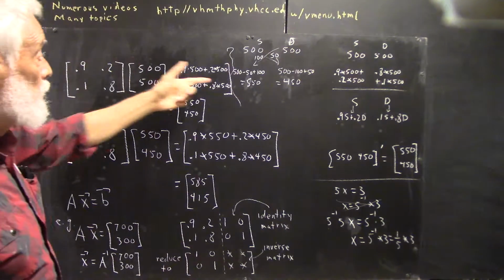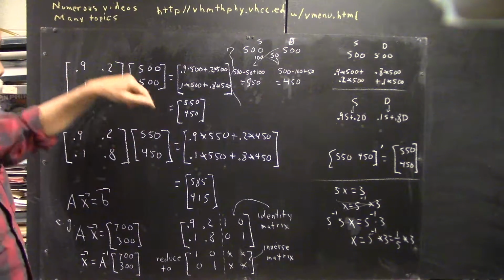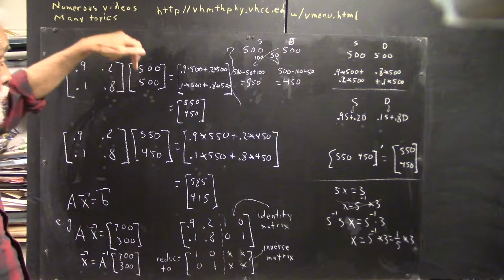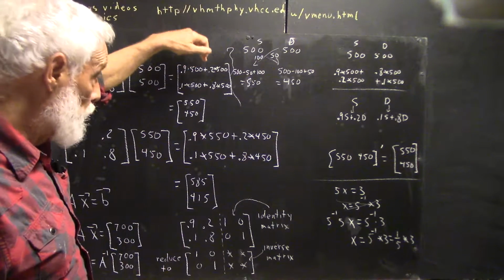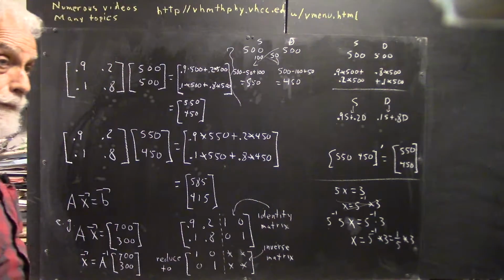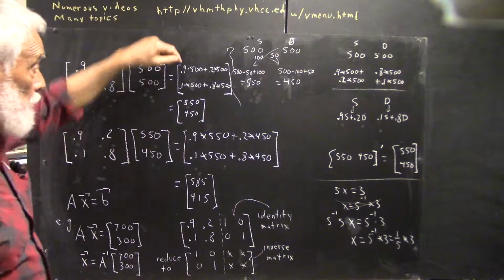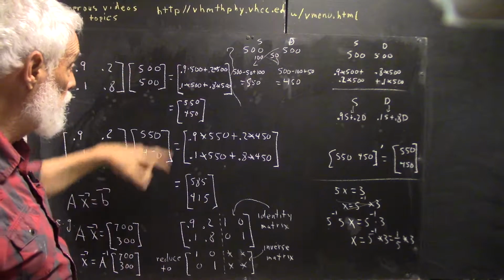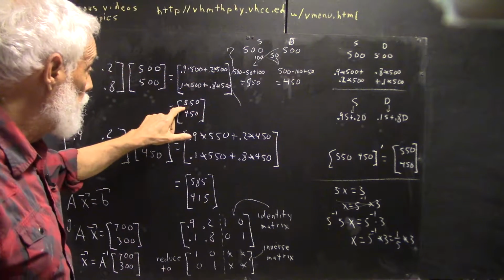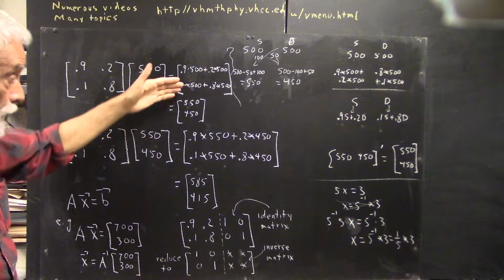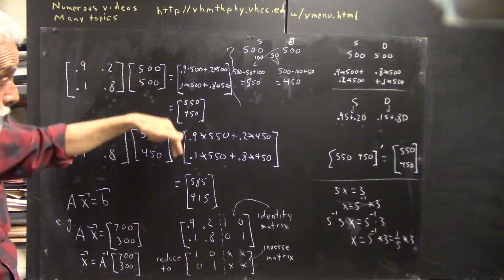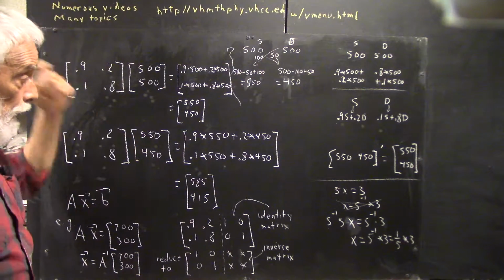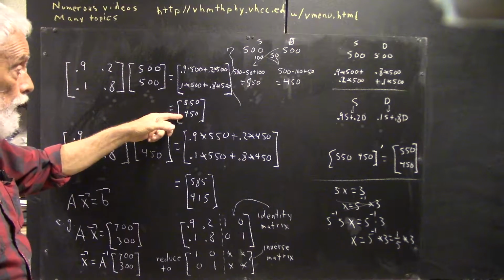And then, what's that calculation going to correspond to? Well, the 0.9 times 500 is the 90% of the sane that remains sane, and the 0.2 times this 500 is 20% of the number of demented that become sane. Now, when I do that calculation, I get 450 and 100 adds up to 550, so I add those two numbers to get this number here. So this column vector or column matrix is going to represent the number of sane I have after the year and the number of demented.